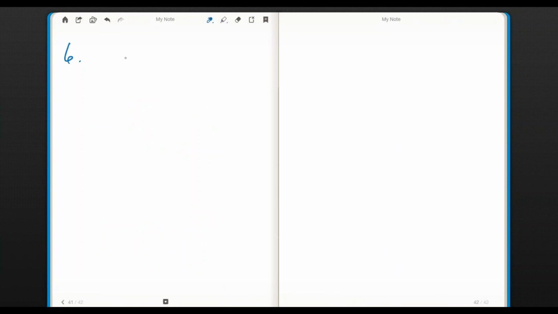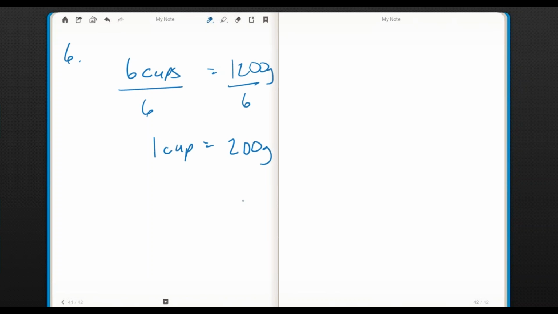Number 6, again, works the opposite way. If you have the 6 cups balances with 1,200 grams, then if you want to know what each cup is, you would have to divide into 6 equal groups, right? And so that would tell us that 1 cup would be 200 grams.